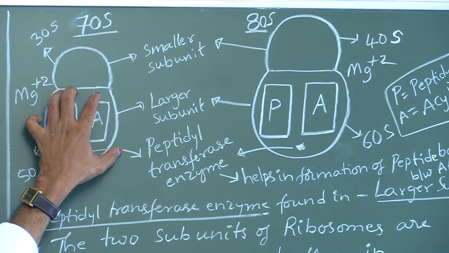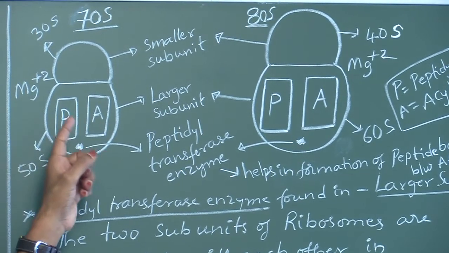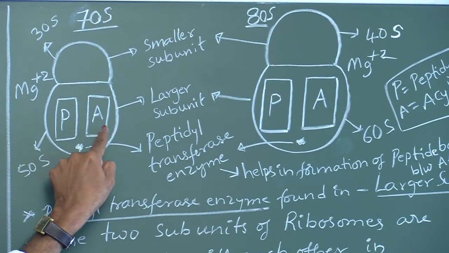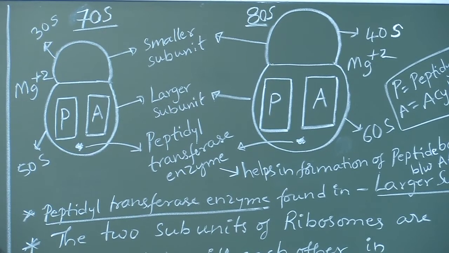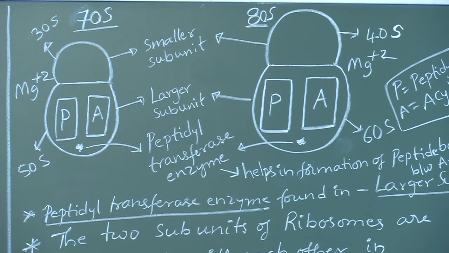The larger subunit contains two sites, P site and A site. The left side is called P site, the right side is called A site. Like that only you have to say. How many sites do you find? Two sites, P site and A site. In which subunit? Larger subunit. Don't say smaller subunit.